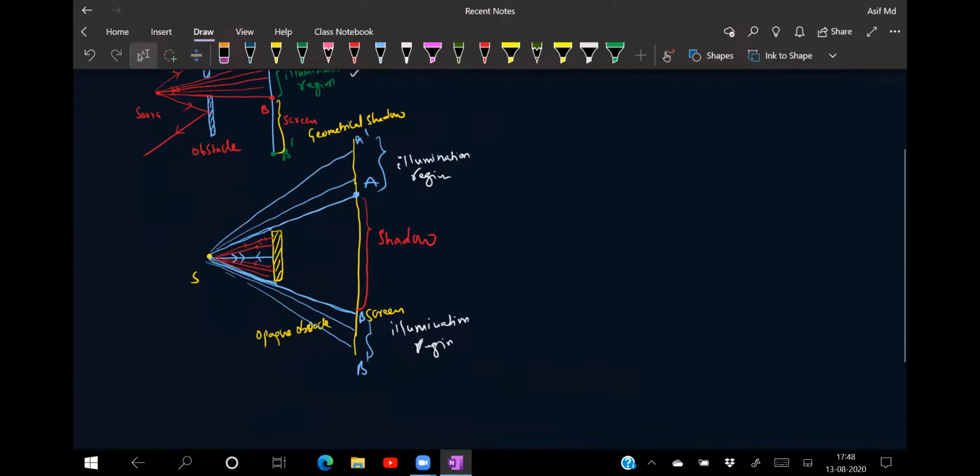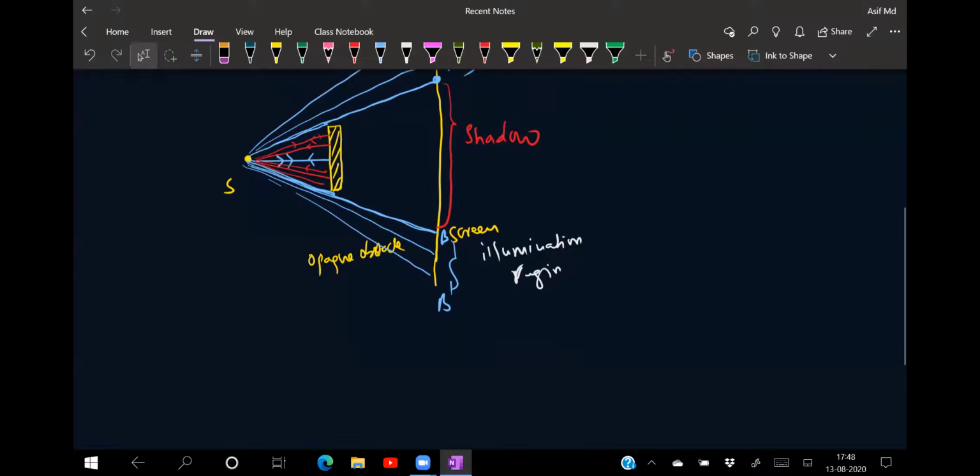So a scientist called Grimaldi in the 17th century was doing an experiment. He told that whenever a ray of light is going in the front direction, if the holes are comparable to the wavelength of your light, then the diffraction phenomenon can be seen.